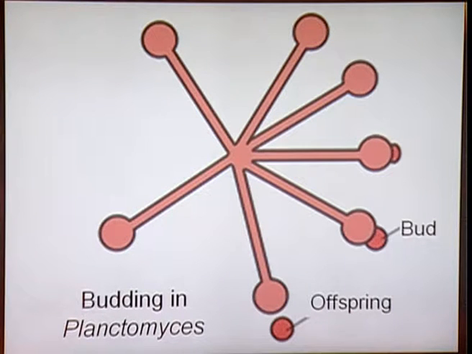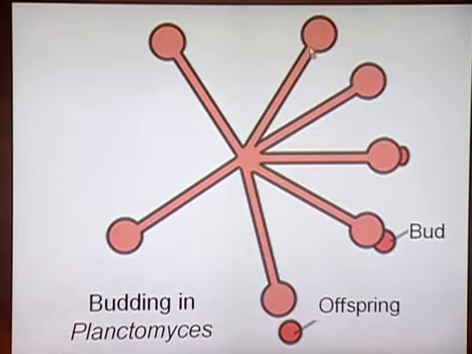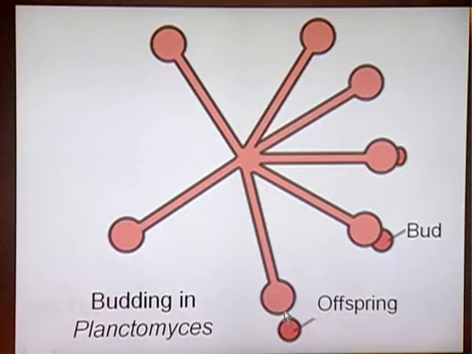This phenomenon of budding is found in Planctomyces, where you can see there is a central cell and a stalk-like projection, and this stalk-like projection will produce a peripheral swollen structure, commonly in the form of buds. These buds reproduce, the DNA replicates, and they produce small offsprings, and these offsprings separate from this stalk-like projection and produce a new cell.